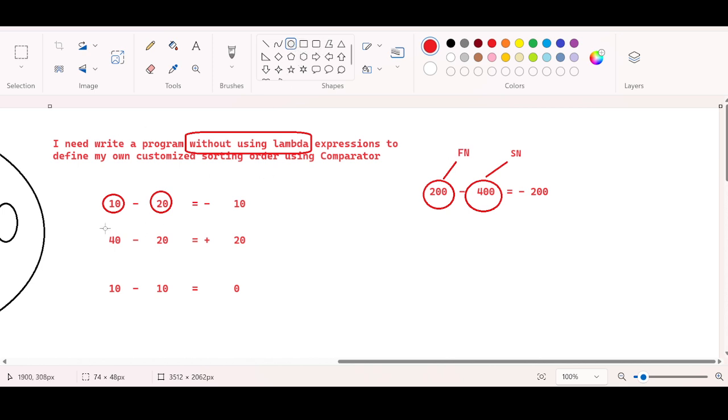If you ask Java, hey Java, the first number is 40, the second number is 20, which number is bigger? Forget about the number, see the sign: plus 20. So plus means the first number is bigger. Plus always means the first number is bigger. If the output is negative, the second number is always bigger.